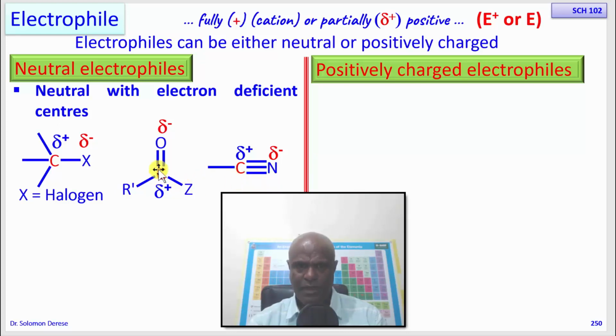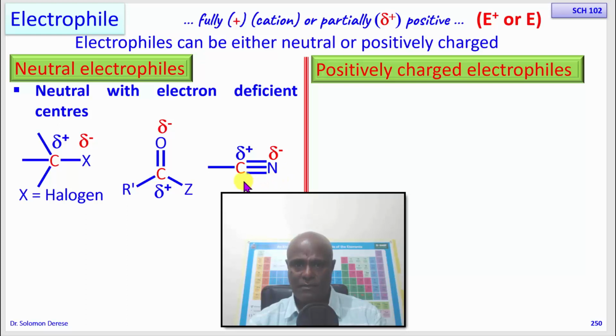The same in a carbonyl. This carbon is electrophilic. The same in a halogen compound. This carbon is electrophilic. These are neutral electrophiles. These neutral electrophiles are electrophilic carbons that result from a polarized bond.